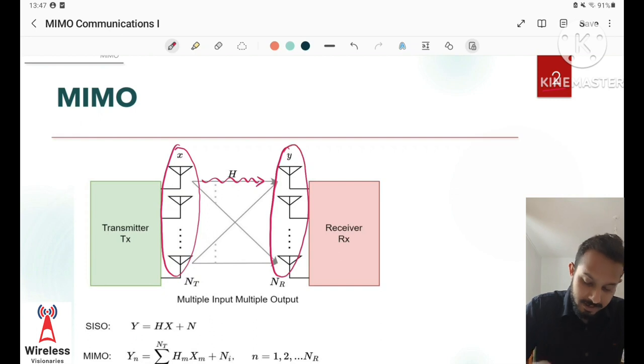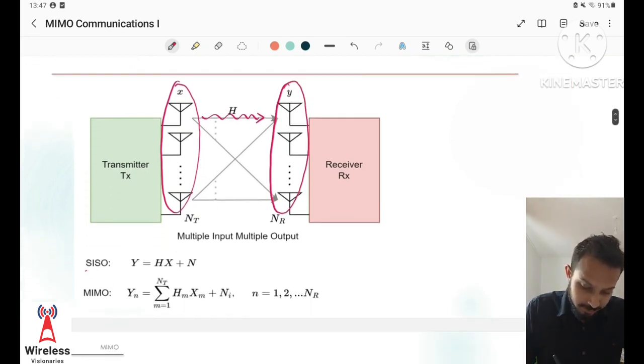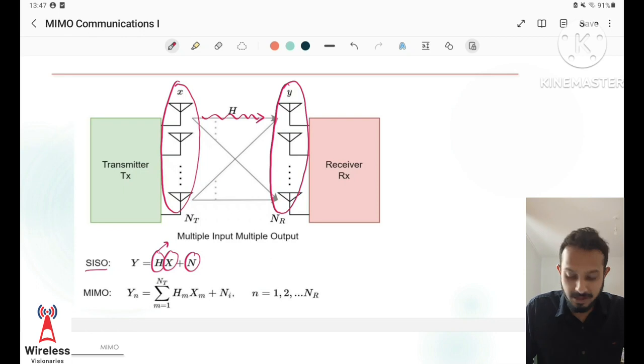The signals are sent simultaneously from the transmitting end, they propagate through the channel, and are finally received at the receiving end and processed. When we talk about a SISO link, that is single input, single output, we have this relationship: y equals hx plus n, where x is the transmitted baseband signal, n is the noise with respect to the receiver component, and h represents the channel. This is the simplest form of relationship for a non-convolving channel, or flat fading channel.